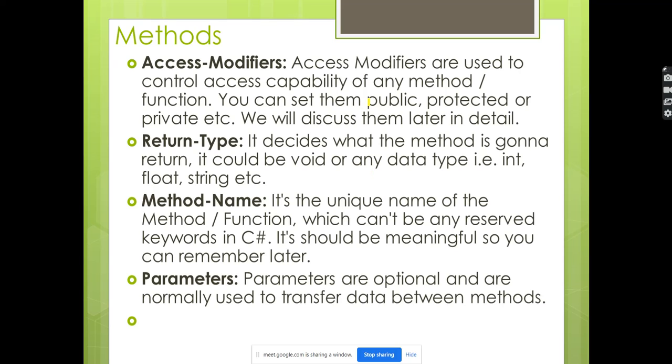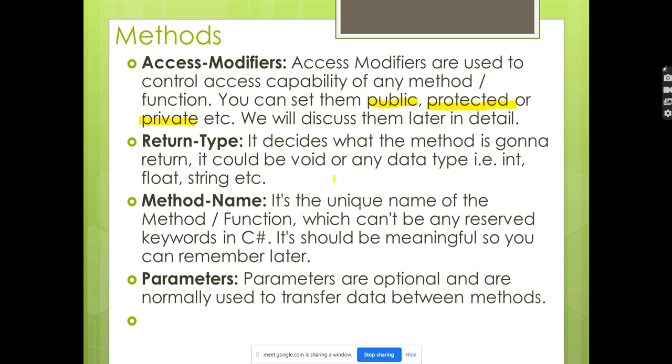Access modifier public, in the sense anyone can use it. Means if you create the public method in a class, different classes can also access this method. And even if you create the public method in a public assembly, then anyone using that assembly can use the public methods. Protected means within the same project, and private within the same class. Within the class only you can use that method. Outside the class, in a different class, we cannot access it.